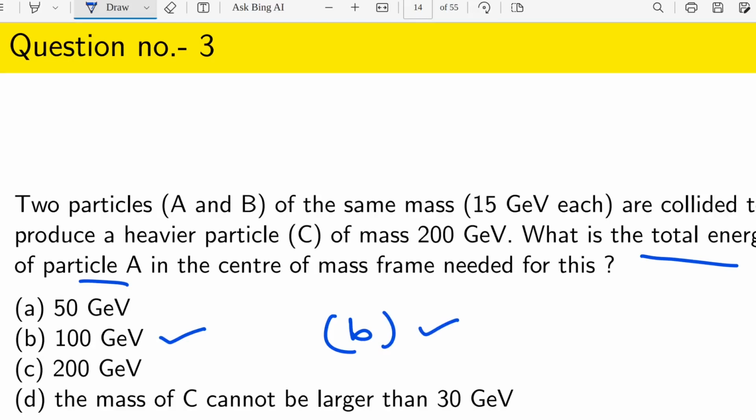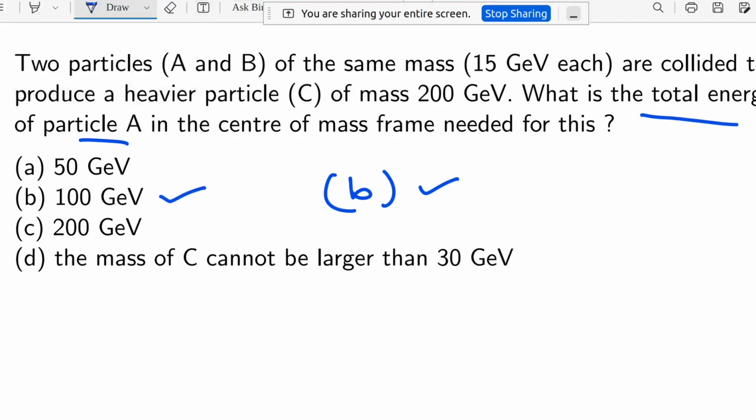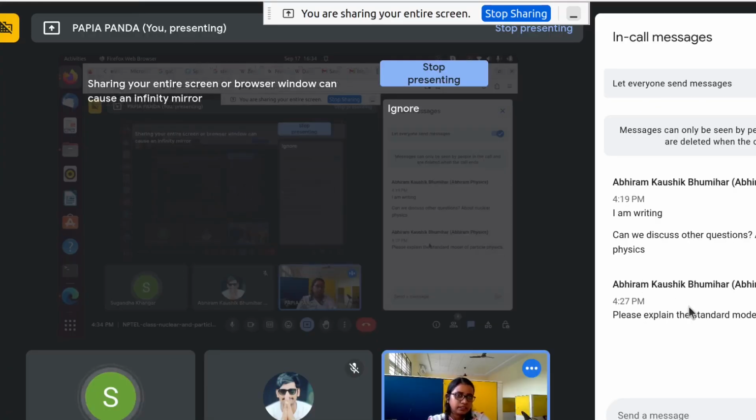Okay. Thank you, ma'am. Okay, so someone was asking something, so please explain the standard model of particle physics. Can we discuss other questions about nuclear physics?